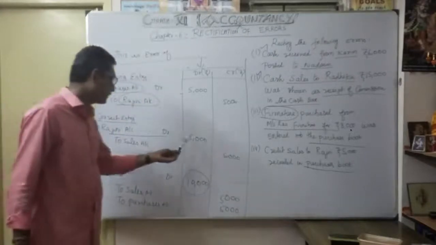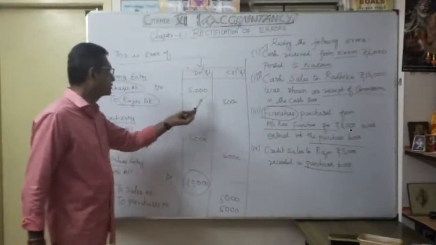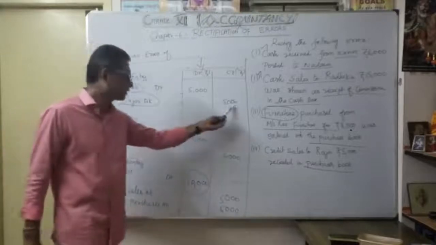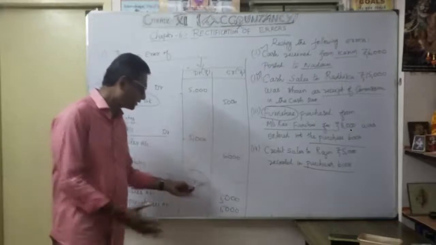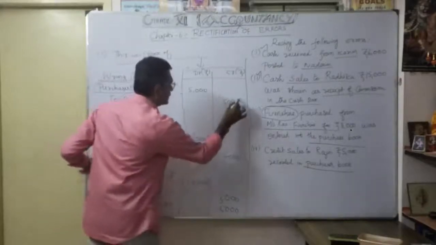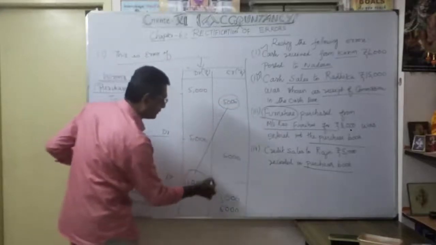So anyway, Rajini 5,000, but this 5,000 I want to give effect to. That's why totally I want to remove this 5,000. Right? That's why I make it 10,000. So earlier I had done the Rajini account 5,000, I make it now 5,000, and the net effect is naturally only 5,000. So understood here. Earlier 5,000 credited, now I am going to debit 10,000. So the net effect is only 5,000.